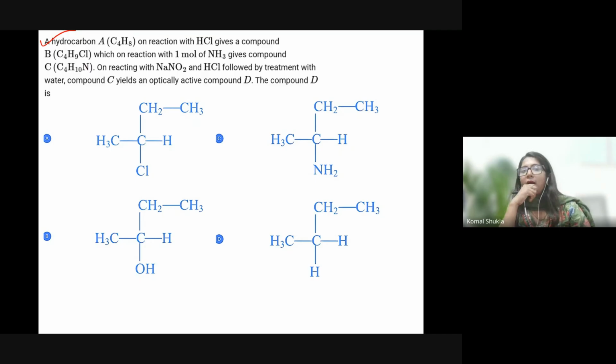This is the question: a hydrocarbon A, C4H8, on reaction with HCl gives a compound B that is C4H9Cl, which on reaction with 1 mole of NH3 gives compound C, that is C4H11N. On reacting with NaNO2 and HCl followed by treatment with water, compound C yields an optically active compound D. The D is? I'll give you 1 minute for this particular question. Just give me the answer.